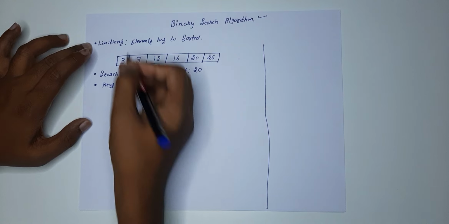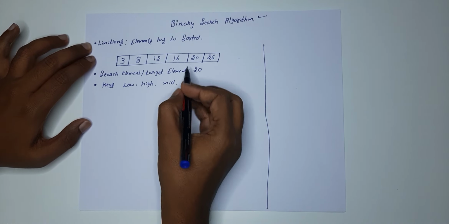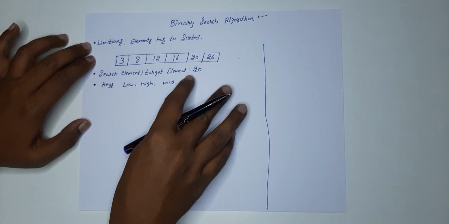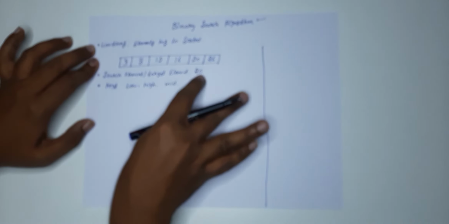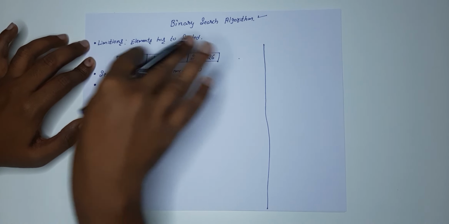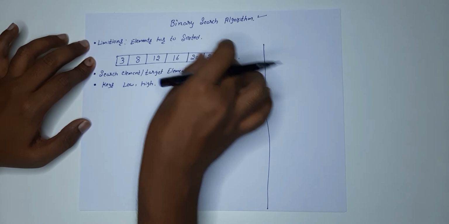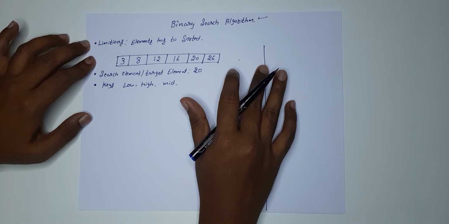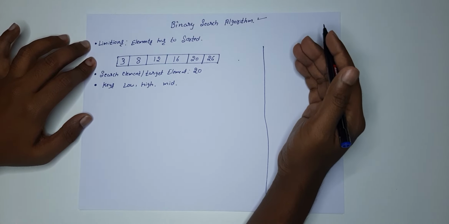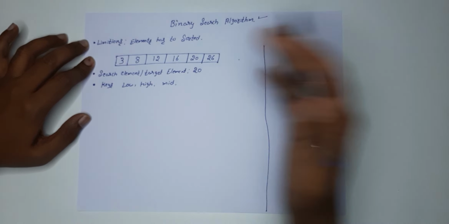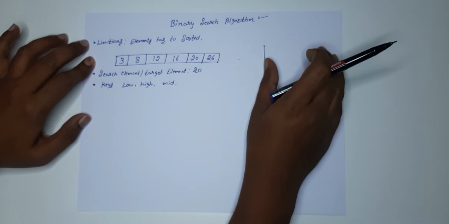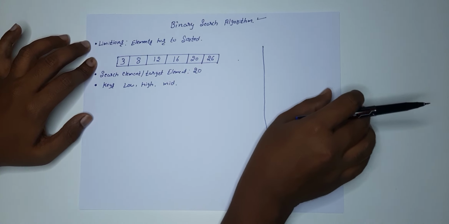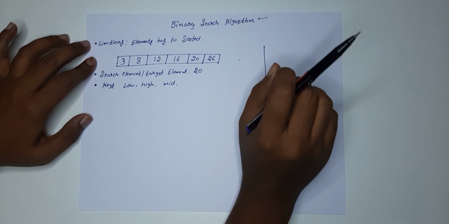See, basically if you are searching, let's say you have a target element like this one, and you are comparing 20 to 3, 20 to 8, 20 to 12, 20 to 16, 20 to 20, 20 to 26. If you're comparing the same element to every element, that is a linear search algorithm, right? It consumes a lot of time if thousands of elements are there, so linear search is not the good option. Binary search is the very good option.